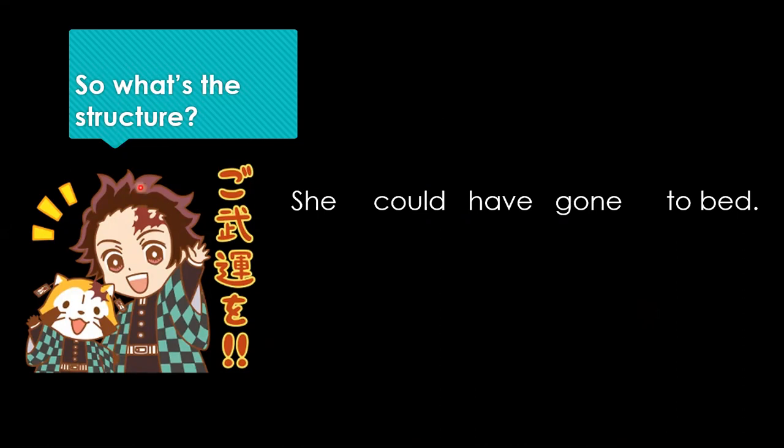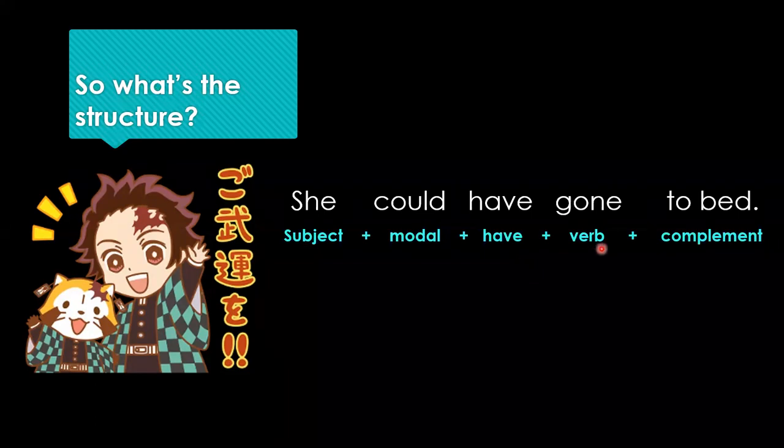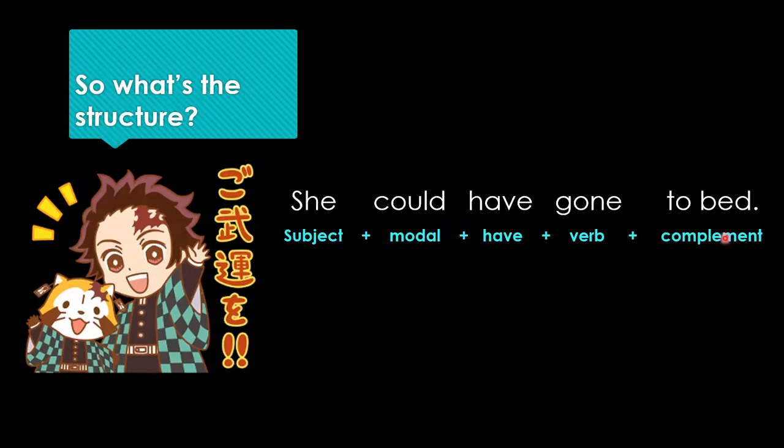From this example, we're going to grab this sentence. Okay, this is our sentence: she could have gone to bed. We're going to analyze it, break it down, and separate the structure so you guys can use it. Here is our structure. You guys already have an idea, I know. We have the subject, the modal, have, the verb, and then the complement, right?